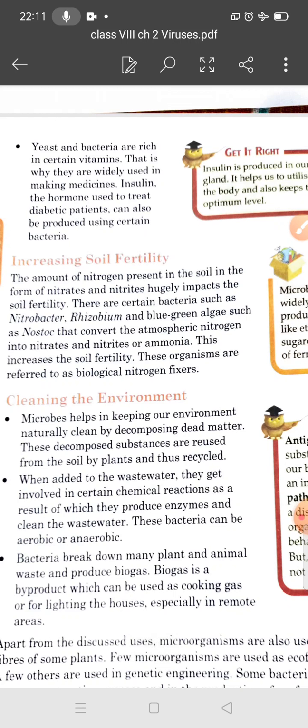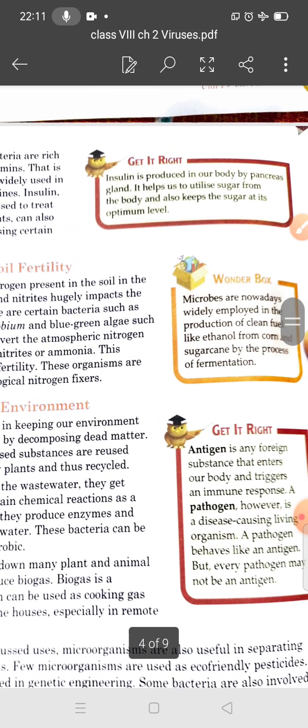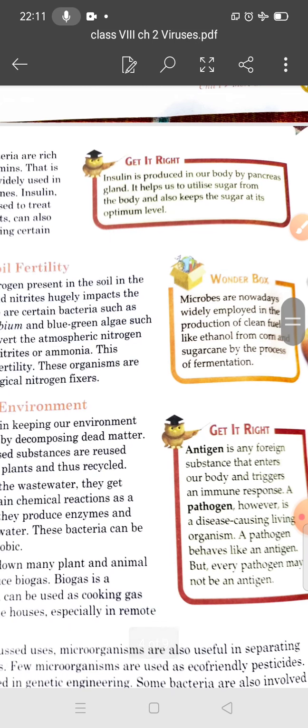And insulin is also produced in our body. Which gland? Yes students, the pancreas gland. And what is the function of this insulin hormone? It controls the blood sugar in our body, and it also keeps the sugar at its optimum level.